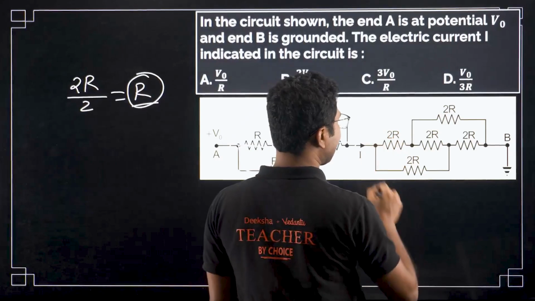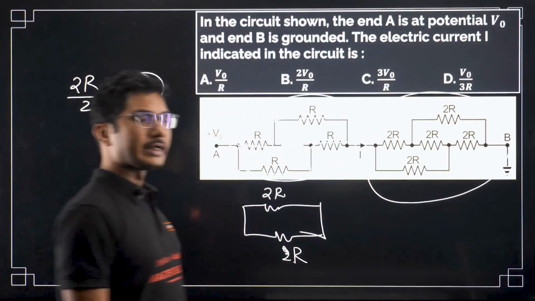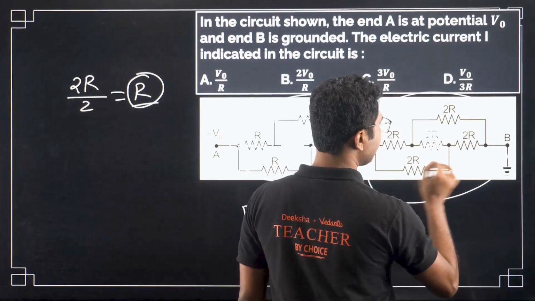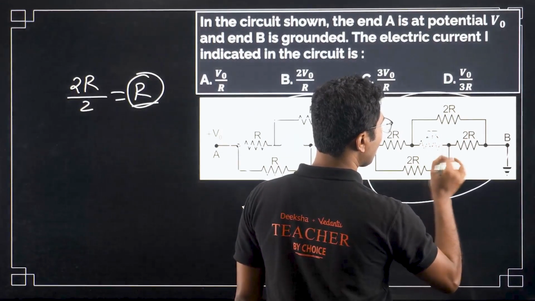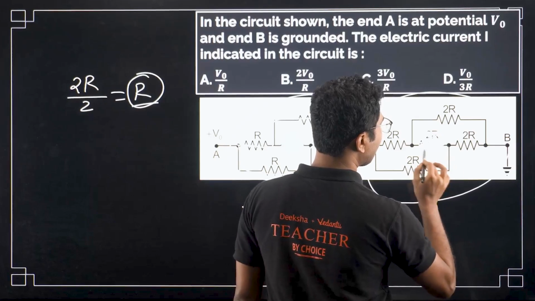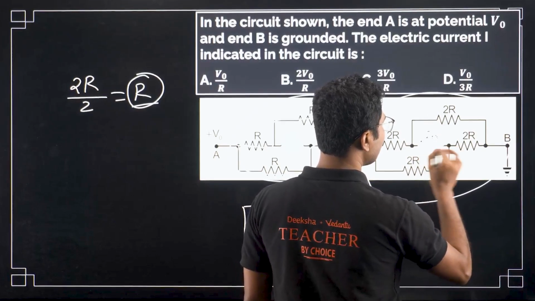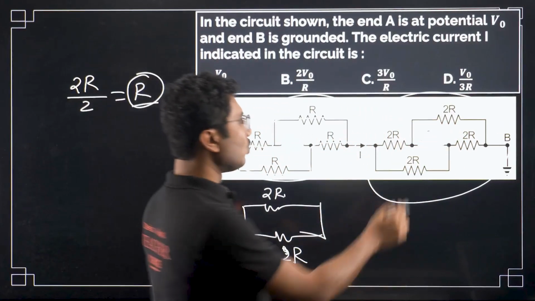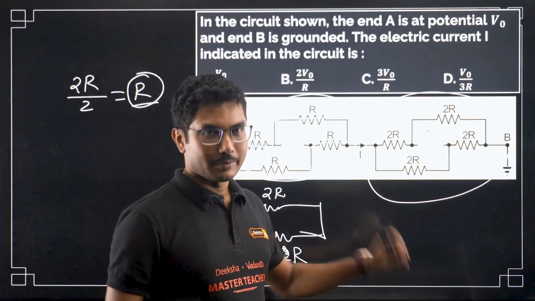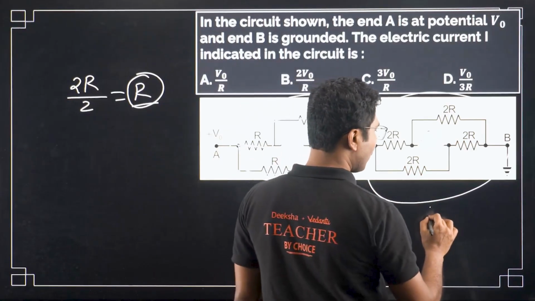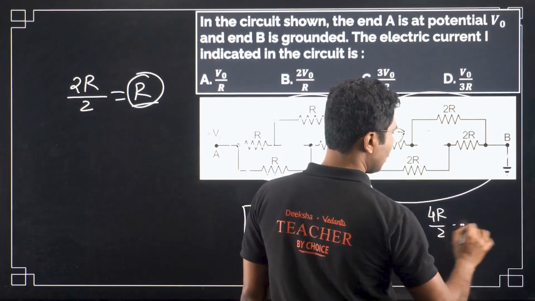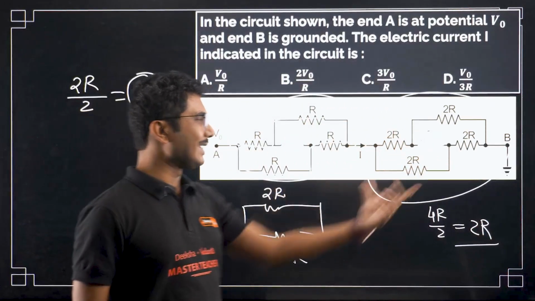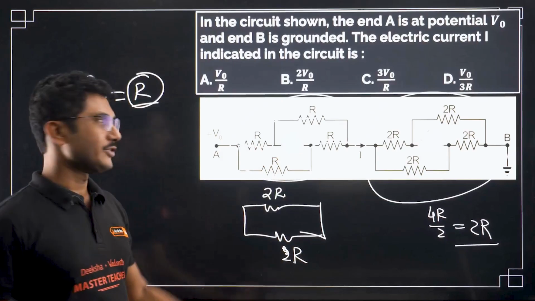Similarly, you can say that this is also another Wheatstone bridge. The second part is another Wheatstone bridge, and this is the common resistance, which is the galvanometer resistance. So there will be no current through the galvanometer. No current means you can simply ignore this and remove this part from the circuit. And again, 2R in series, 2R in series, so 4R in parallel. 4R in parallel means 4R by 2, that is 2R. So 2R is the equivalent resistance for this entire circuit.